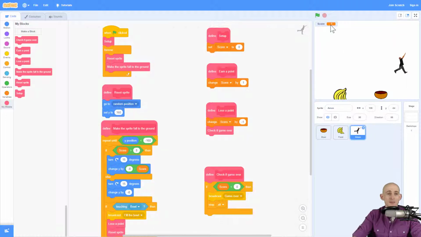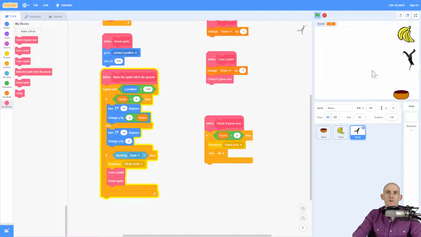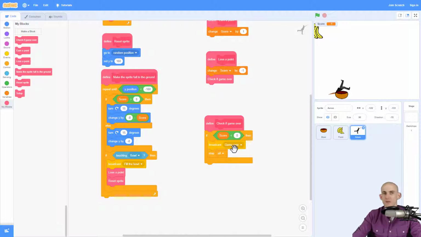Okay, so we went into negative, so we just lost a point and the game stops. Now if I were to start with positive and go to 0 and then get a negative, then it stops it again. Okay, so this is the second way that you can do a game over, where if your score is less than 0, whenever you lose a point, then it's going to broadcast game over, which will make something appear like a game over screen, and then it's going to stop. Maybe even play a game over sound.